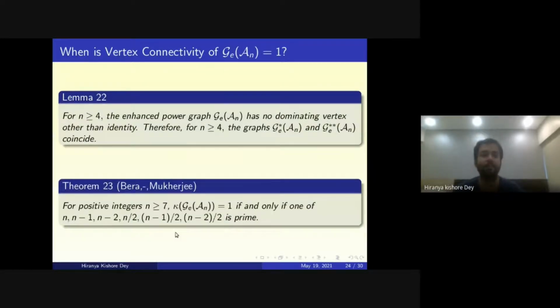Let's now move to the enhanced power graph of the alternating group. For n greater than or equal to 4, we are able to show that the enhanced power graph has no dominating vertices other than the identity, and therefore the graphs G star A_n and G star star A_n coincide. Using this and an already known theorem on the connectivity of P star G, we are able to show that for positive integers n greater than or equal to 7, the vertex connectivity of A_n equals 1 if and only if either n or n minus 1 is prime.